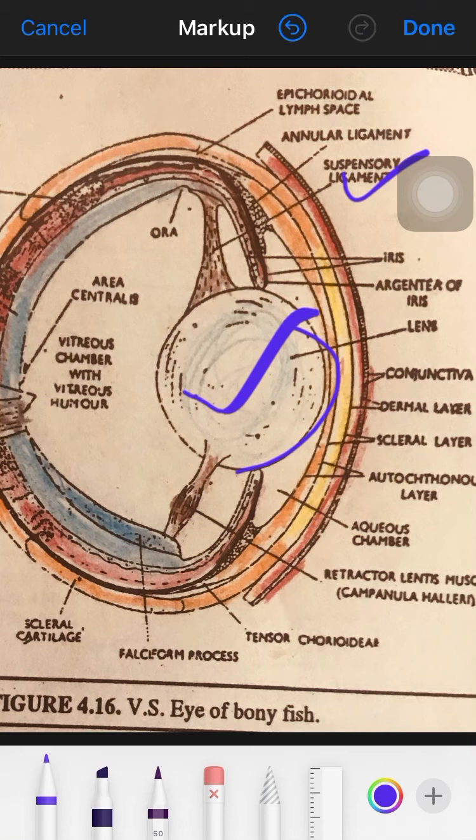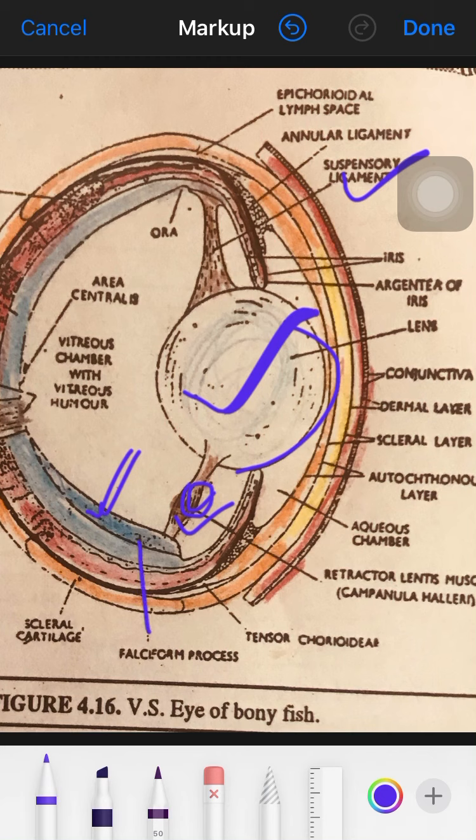A muscle runs down from the lower end of the lens, and that is called the retractor lentis muscle, or campanula hilari. This muscle meets a sickle-shaped structure, the falciform process.